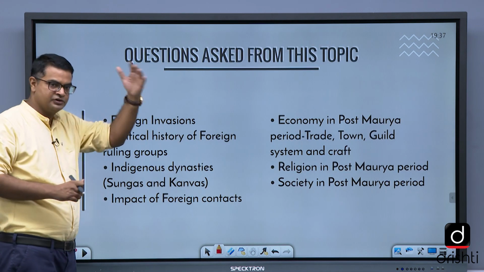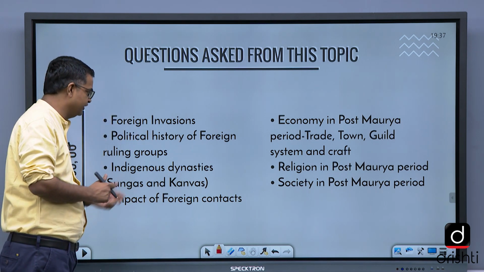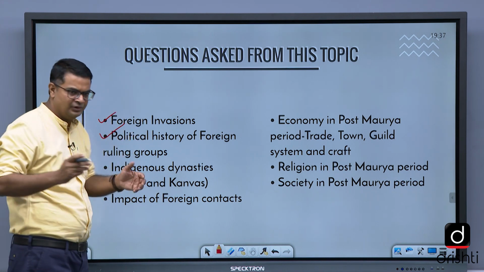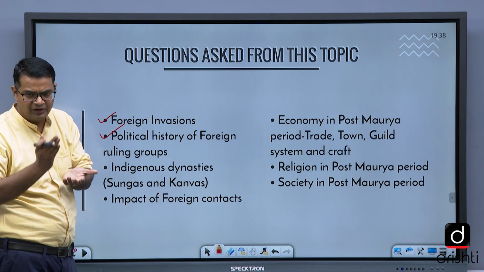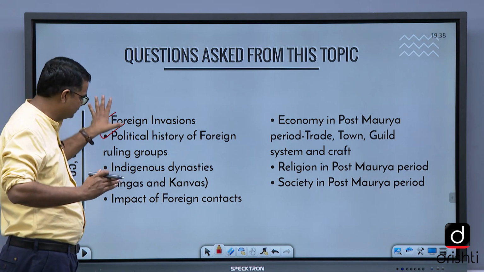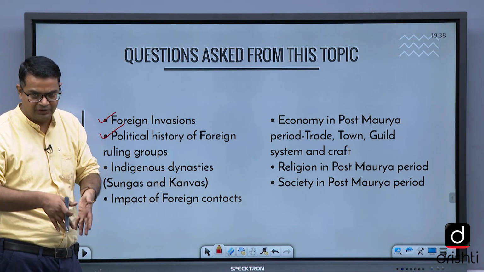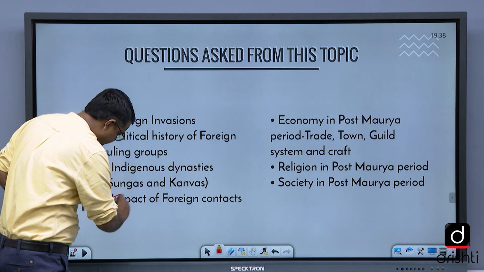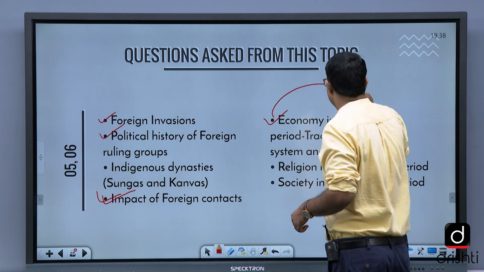Foreign ruling groups, because the foreign ruling groups came to India. The political history of the foreign ruling groups, just reading broadly and reading three, four times, they don't ask much question from here. Indigenous dynasties like Sunga and Kanva. Impact of foreign contact, this is very important. Economy, this is the most important thing.